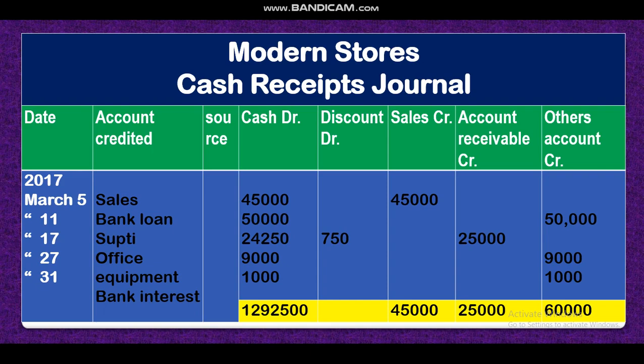Very important MCQ: how many columns in the cash receipt journal? We have 8 columns in the cash receipt journal. In the cash receipt journal, at first you have to write the date, then the account credited, that means the account that is credited, then the source. In practical life we will write it, and here no source will be mentioned. Then the cash account debit and discount account debit, these two accounts will be debited, and the rest of the accounts, sales account, receivable, and any other account, will be credited.